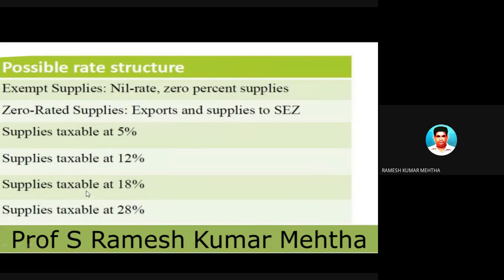Nil rate of taxation or exempted supplies, and zero rated supplies for exports and supplies to special economic zones. If you are manufacturing some goods and supplying them to special economic zones, or they are meant for exports, then they will fall under the zero rated supplies. 5% I already told, then 12%, 18%, and 28% of GST.